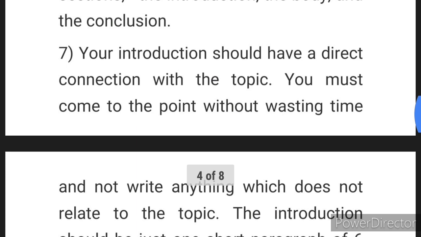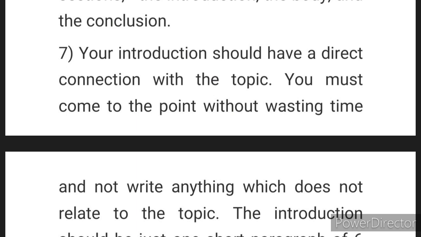I have mentioned here your introduction. Now what is there in the introduction? How many lines will you write? Your introduction should have a direct connection with the topic. That means in your introduction, give a short synopsis of the topic which you have chosen. Directly relate to the topic and begin. So that should be your introduction.